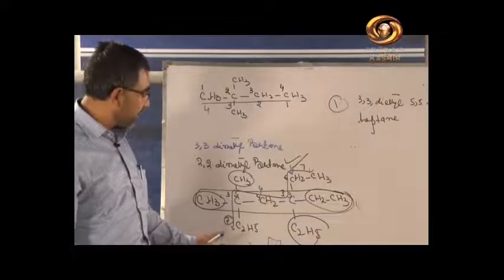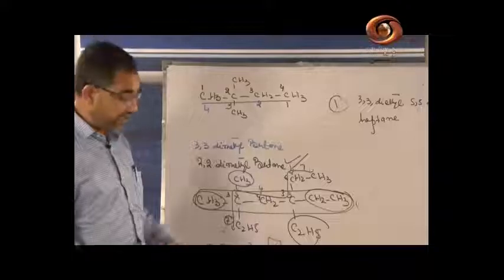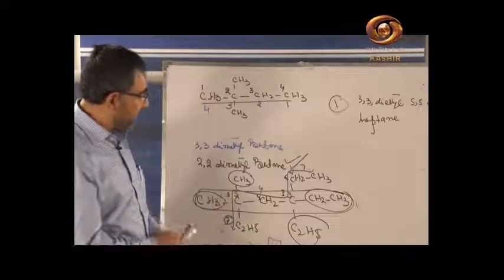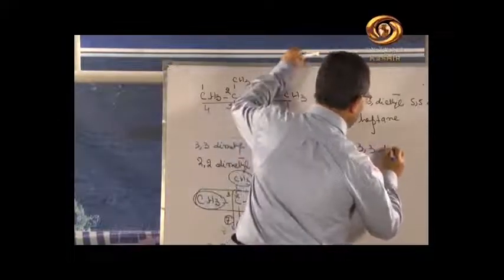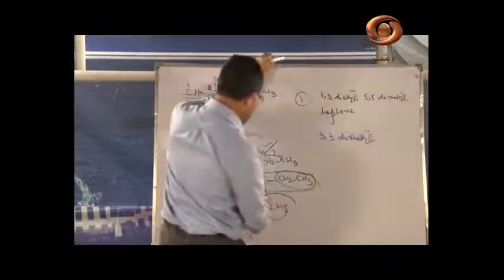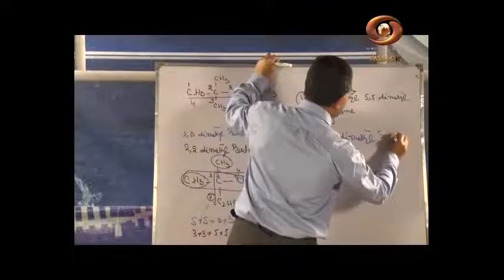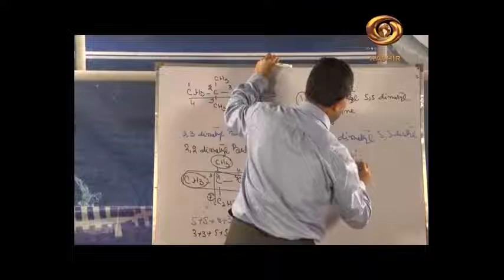अगर हम यहां से ये नंबरिंग सिलेक्ट करेंगे, what is the next name? Next name will be 3,3 dimethyl, then 5,5 diethyl, and it is heptane.